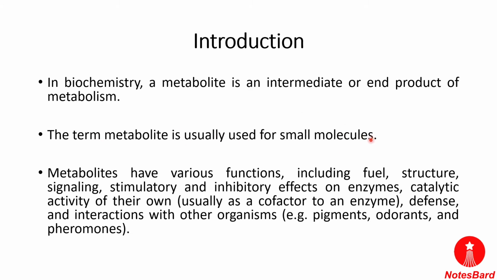And these are the main functions I have included: fuel, structure, signaling, and stimulatory and inhibitory effects on enzymes. Metabolites are produced by plants, humans and microbes. So all these three categories produce metabolites.